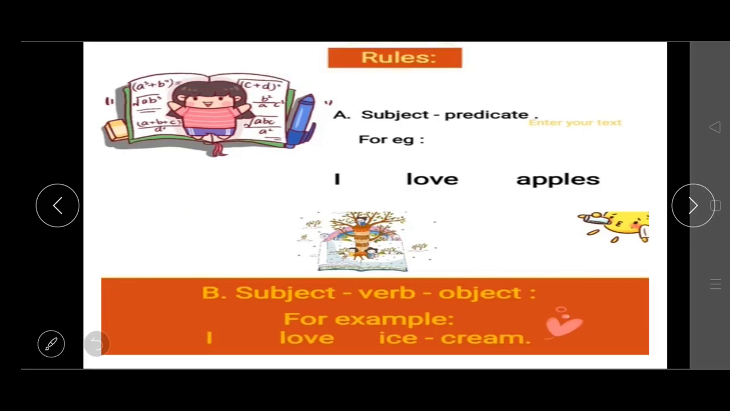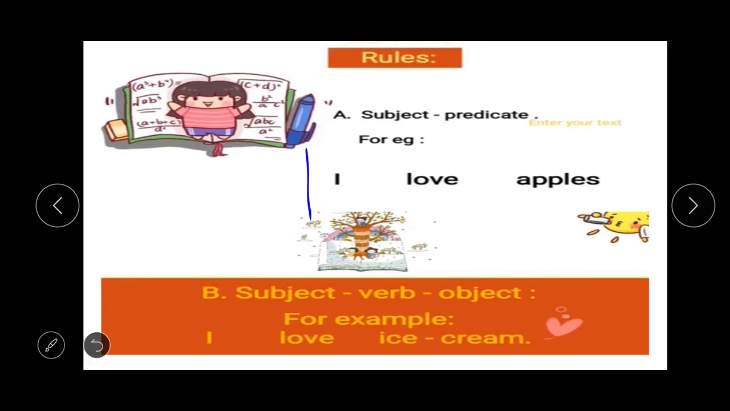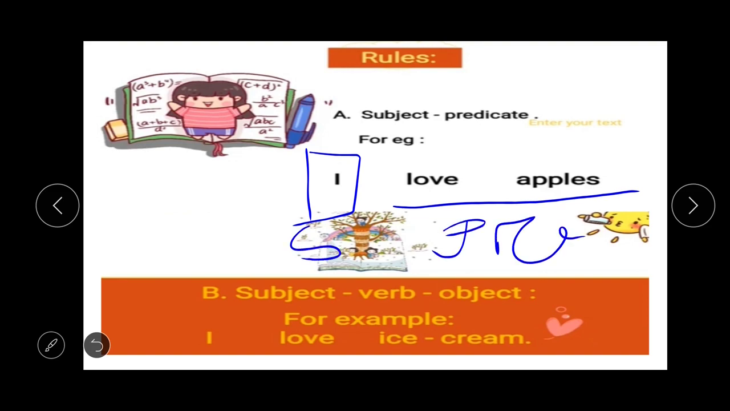So students, subject means the person who does the work in a sentence, and predicate means the rest of the part after the subject. So the sentence must possess these two things. The next rule is subject, verb and object. Subject I have already told you, the person who does the work. Verb means the doing word, and the rest of the part after subject and verb is our object.